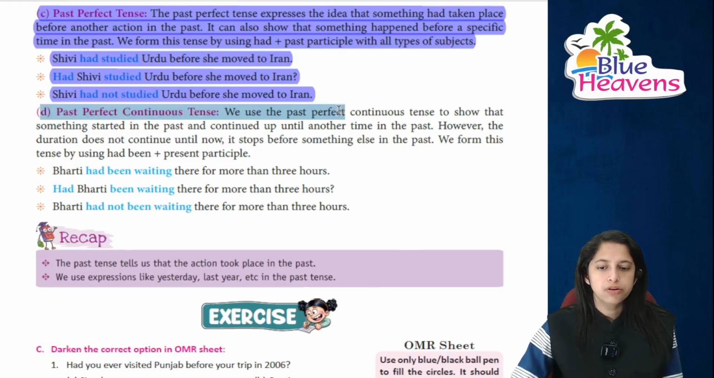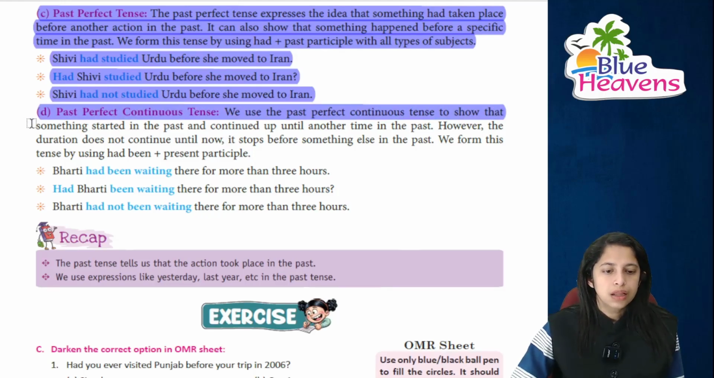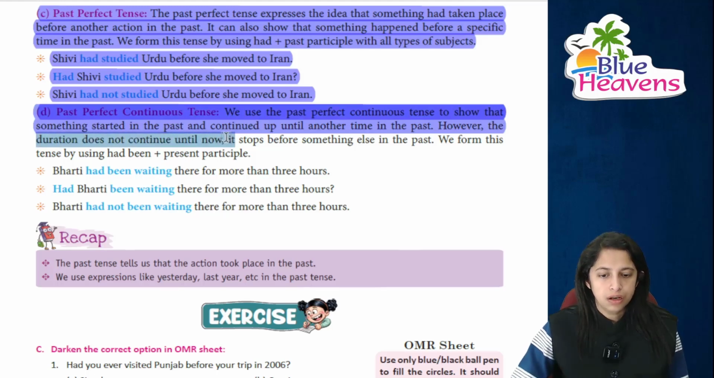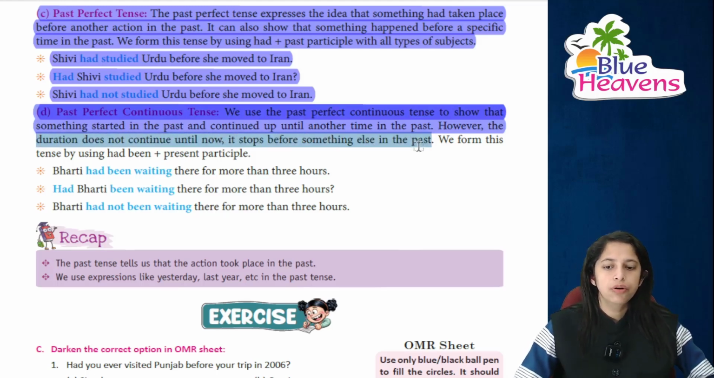Past perfect continuous में we use this tense to show that something has been started in the past और वो अभी तक चल रहा है another time in the past. However, जो duration है it does not continue up till now but it will stop before something else in the past. So we form this tense by using had been लगा देंगे और हम present participle लगाएंगे.